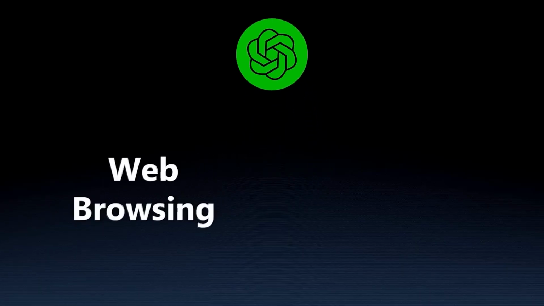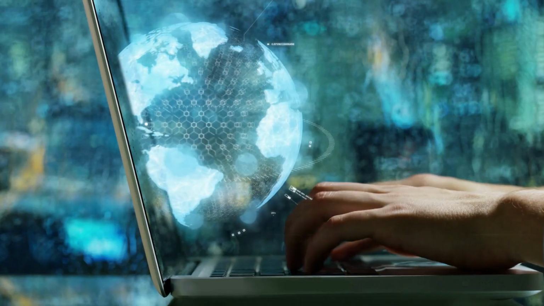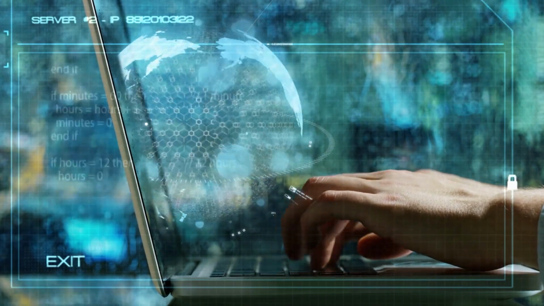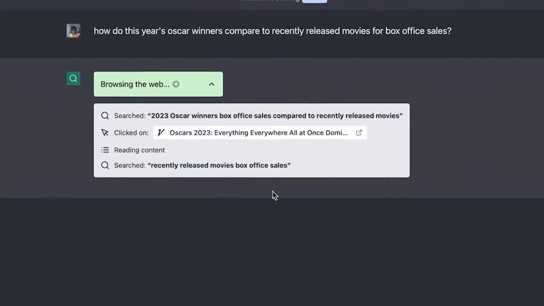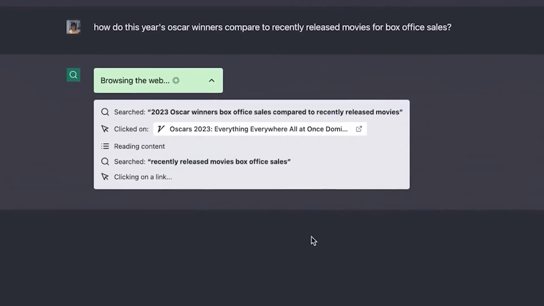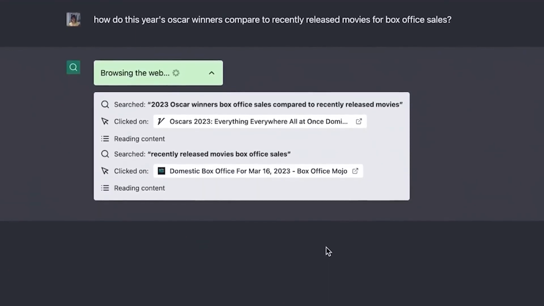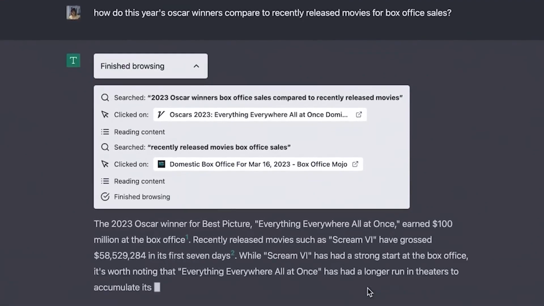OpenAI has two main plugins that make ChatGPT much more powerful. The plugin for the web browser finally lets ChatGPT read from the internet. In a crazy demo, ChatGPT is used to ask a question and then show not only the answer, but also the steps and sources used to get there. This is a big accomplishment that goes toward fixing the problem of large language models spazzing out and having hallucinations.